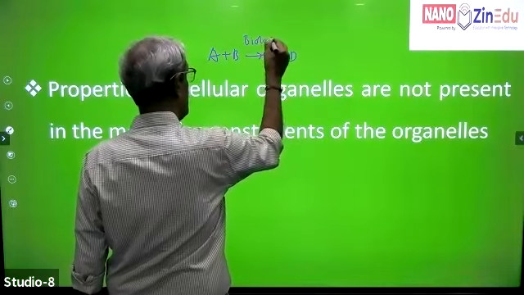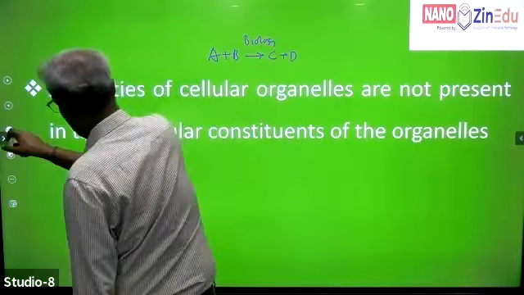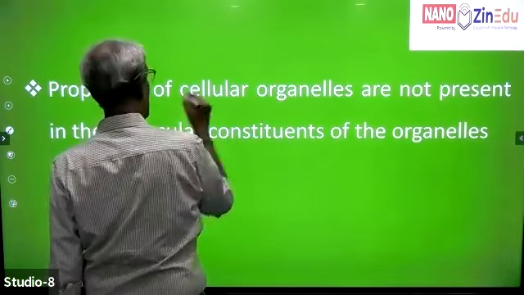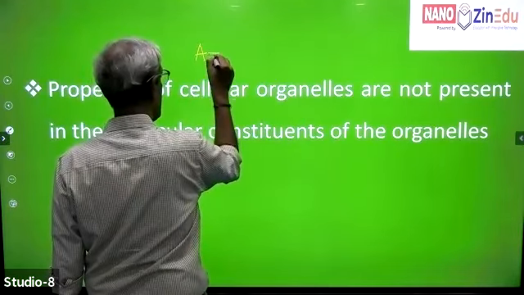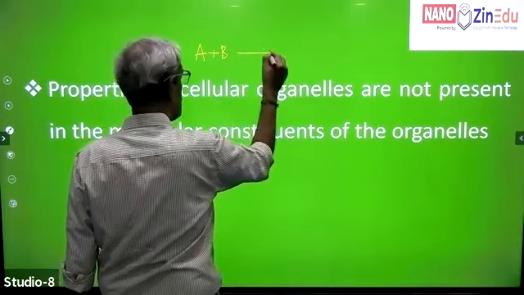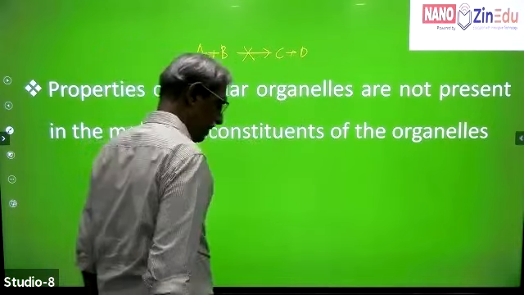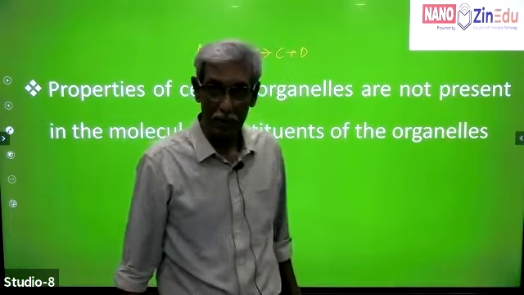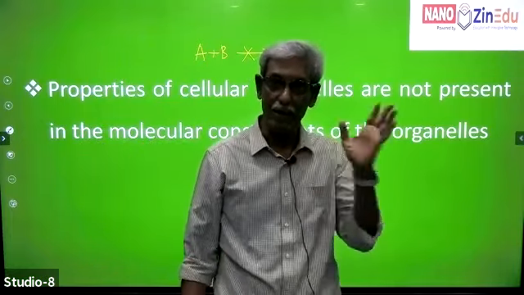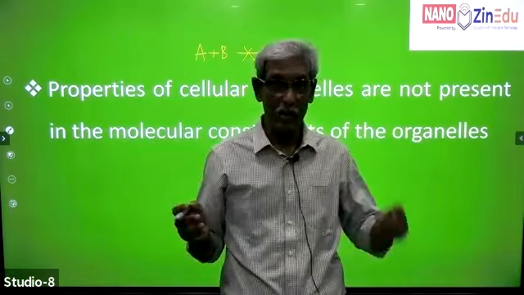When you take biology, I think it's the wrong thing we are trying. We just say, look here, A plus B does not make C plus D in biology. Maybe it's good in chemistry, maybe it's good in physics, but in biology, it's very complex. So what are we talking about?